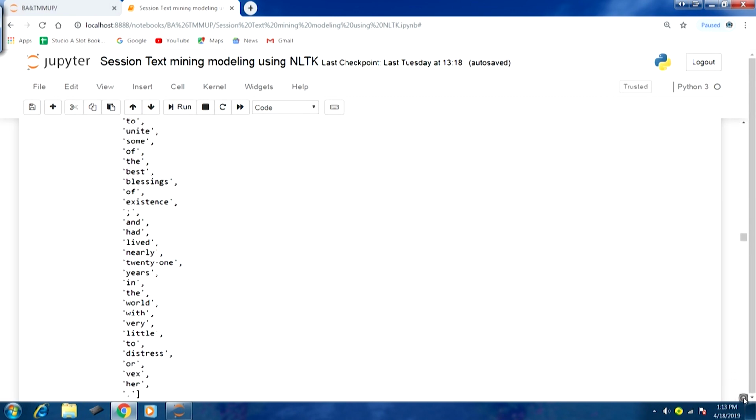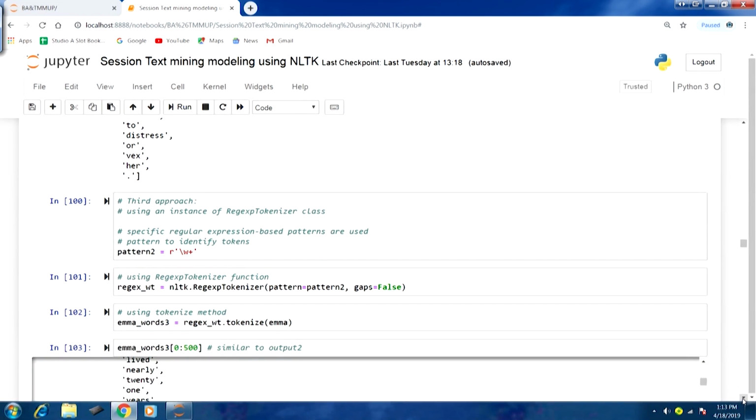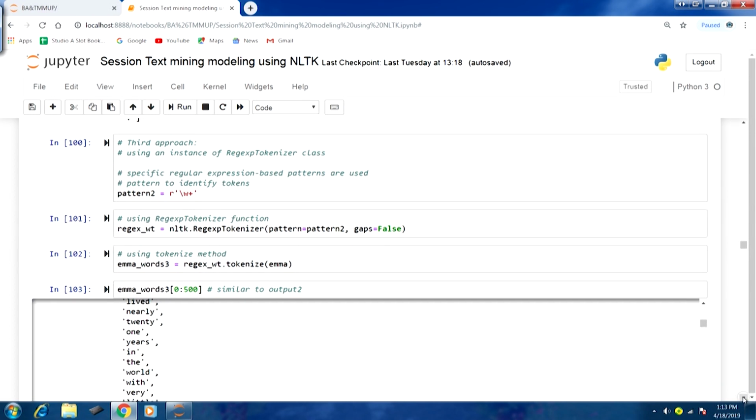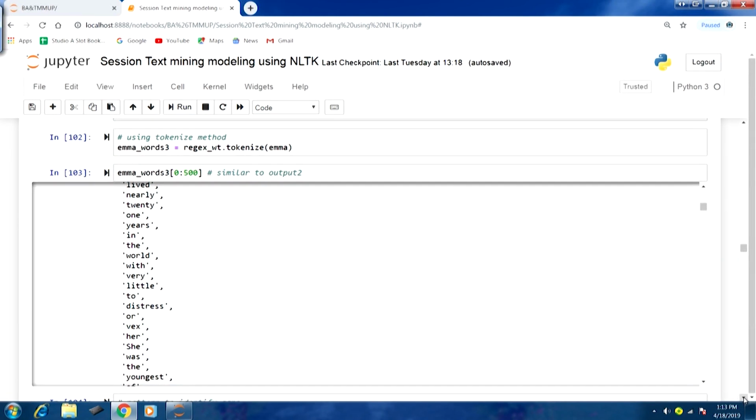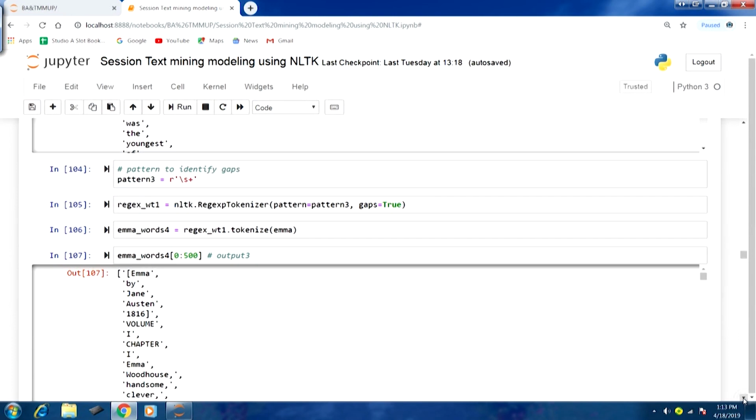Then we moved to the third approach, where we use regular expressions. We define our patterns, and those regular expression based patterns can be used to create regex objects, and then we can call the tokenize method and perform our word tokenization. We saw how we were able to get rid of punctuation marks, which had become tokens in the previous two approaches, and got nicer tokens using regular expressions.